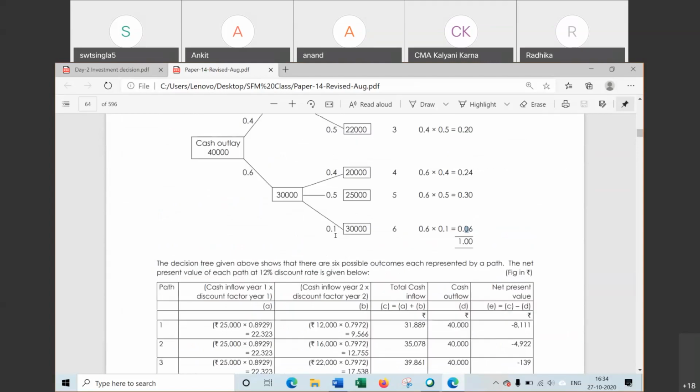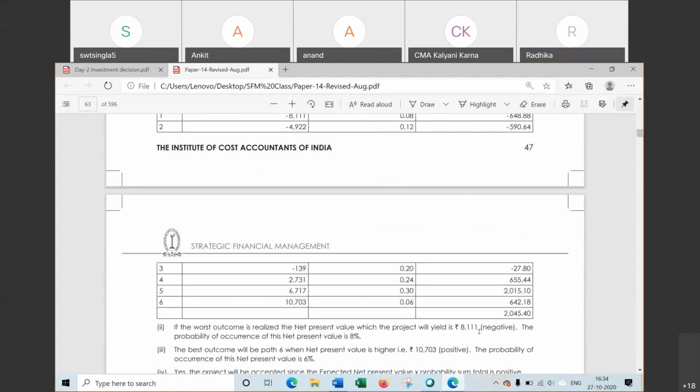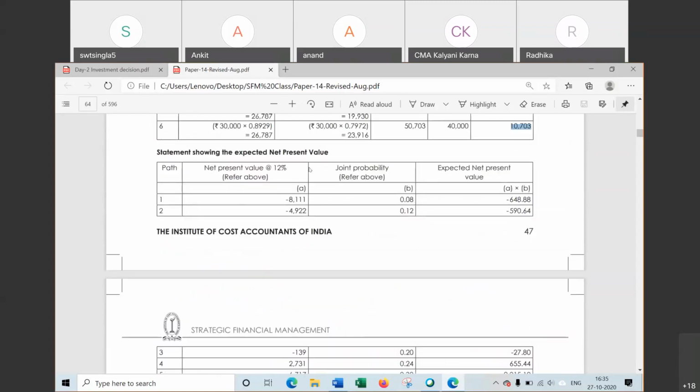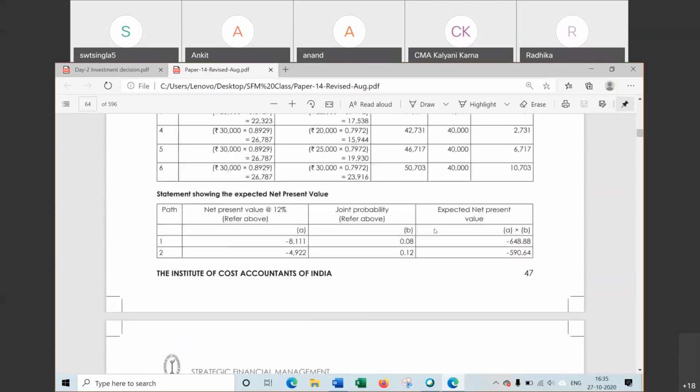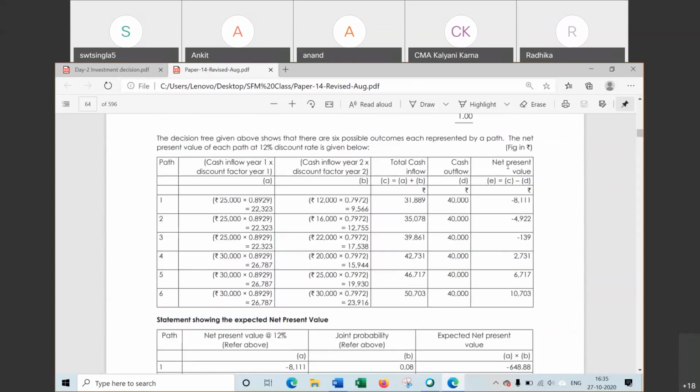Now the second point, what is the best outcome? We are using this table. The best outcome, that is the highest NPV, is for path 6, 10703. If we had used this other table, in that case the best outcome is path 5. Best outcome here is path 5 on the basis of this table. The worst is the same, but the best is different. But the decision has been taken on the basis of this one.